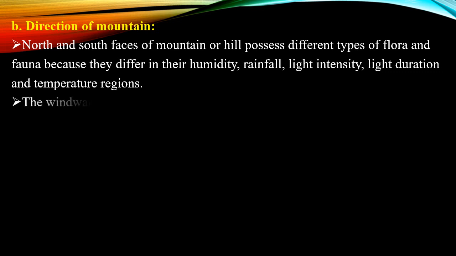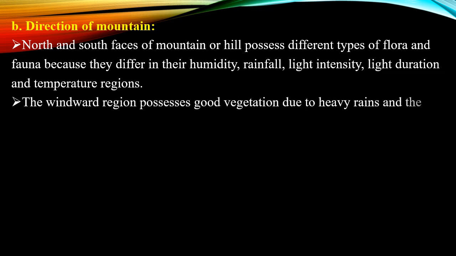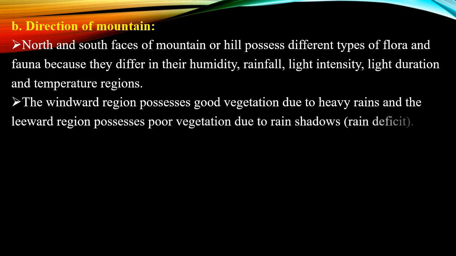So the windward side means the mountain which faces towards the wind, and it possesses very heavy rainfall. Because of it, it will have good vegetation. But when we talk about the leeward side, here the rainfall is very deficient and the vegetation will be very poor. So this region is also said to be the rain shadow region.